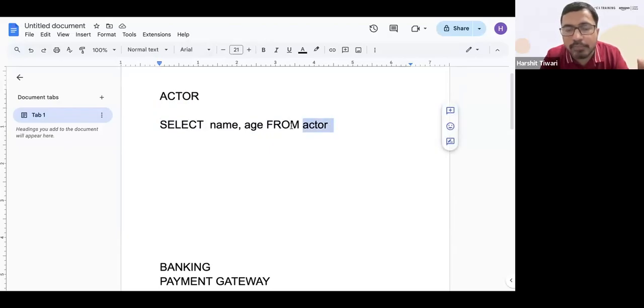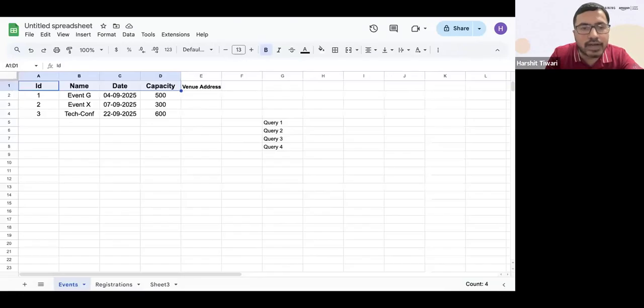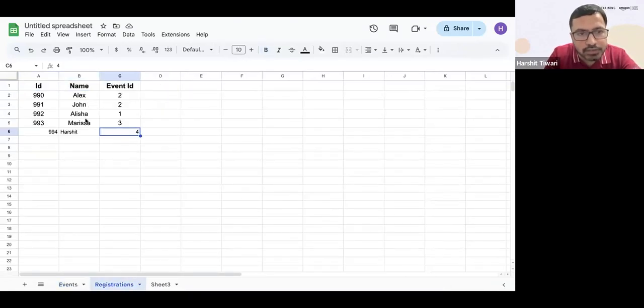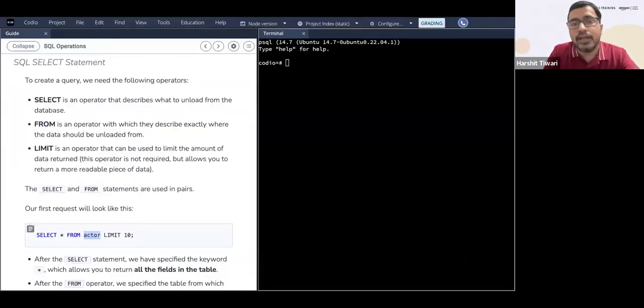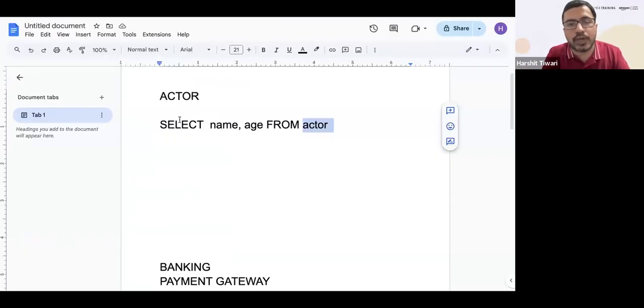Why do you need this from part? Because in your database, you can have multiple tables. Like here, if this is my database, I have this table called events. I have this table called registrations. I can have 10 such tables. Now in your SQL query, you need to say that I want to select the columns name and age from which table? From the actor table.